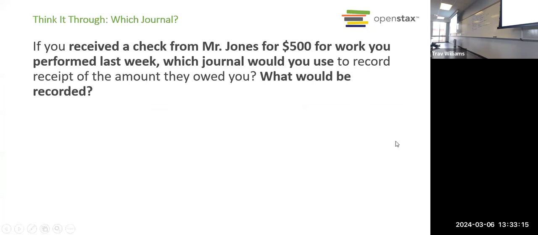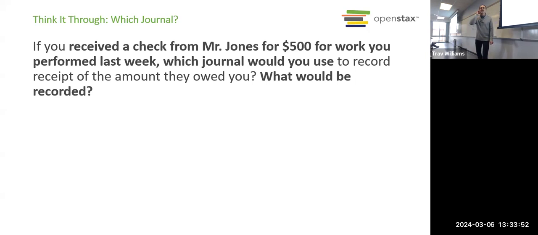You received a check from Mr. Jones for $500 for work you performed last week. Which journal would you use to record receipt of the money they owed you, and what would be recorded? So we did the work last week. We didn't get paid at that time. We would have already journalized that revenue from last week, the accounts receivable, but now we're getting paid. Which journal would we use to record the payment we received?